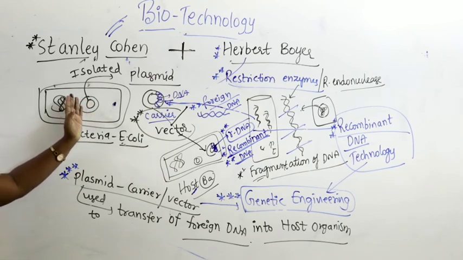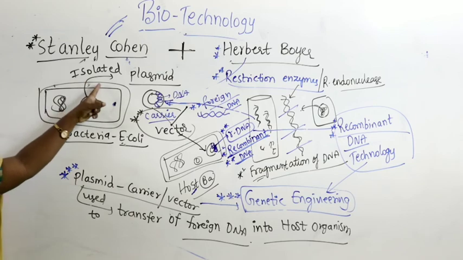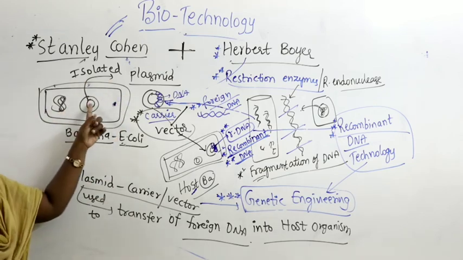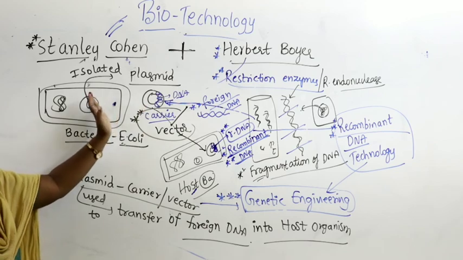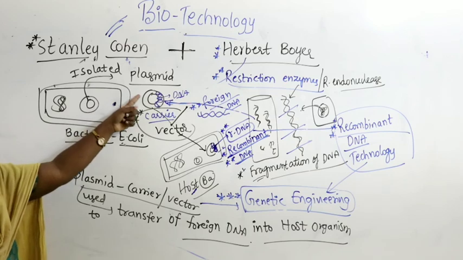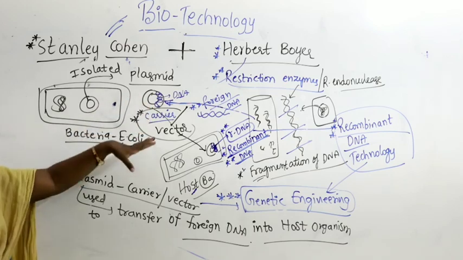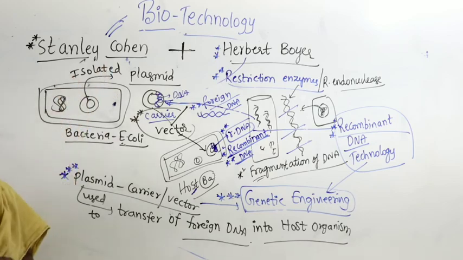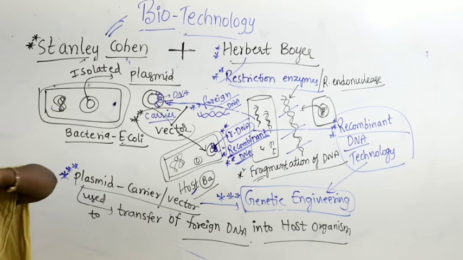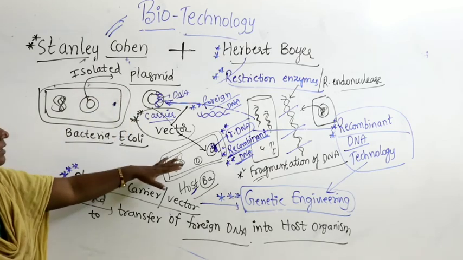Then, when they keep moving and also jumping from one bacteria to another bacteria, Cohen isolated the plasmid and identified that the plasmid has a wonderful ability to move from one bacteria to another bacteria. So he isolated the plasmid out of the bacteria, and this plasmid extraction was the great effort of Cohen. When both discussed and combined together, they did the coordination work. Now the plasmids are ready to move from one bacteria to another.